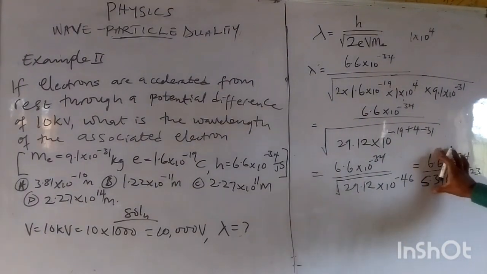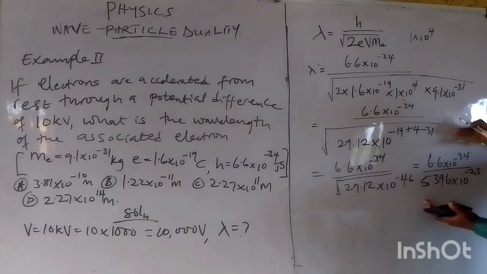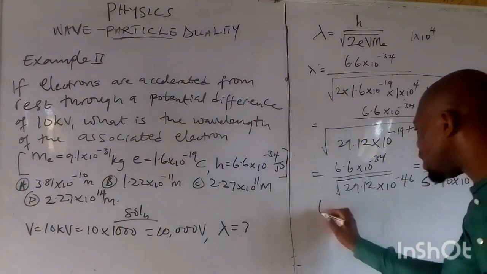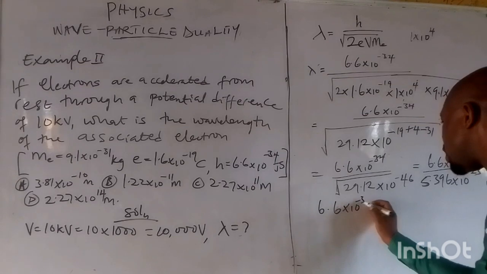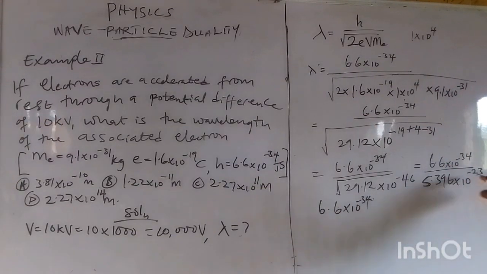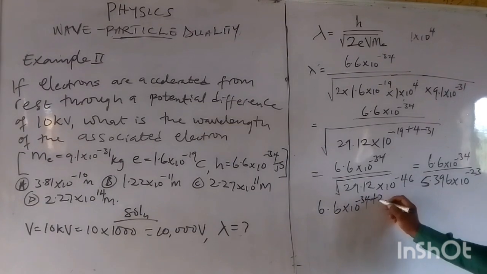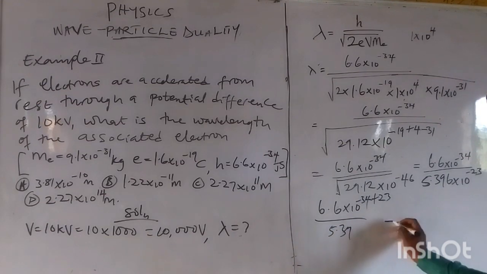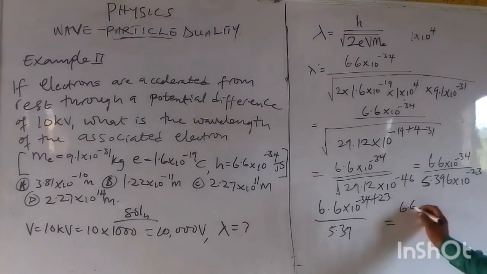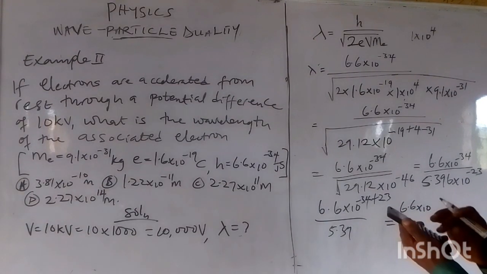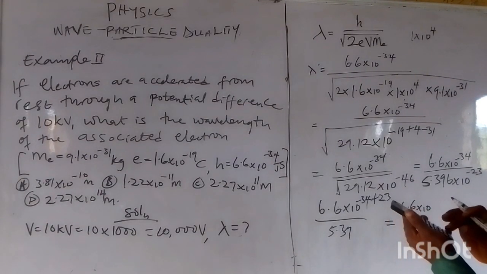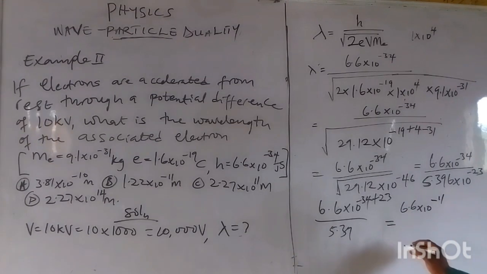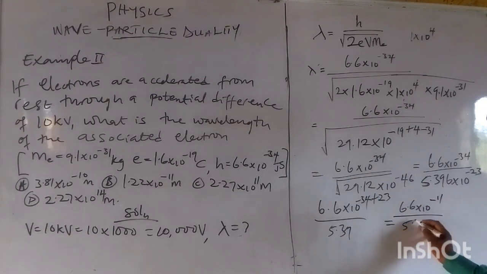Now, at this point, what we will do is take this value up. We have 6.6 times 10 raised to the power minus 34. If I take this minus 23 up, it will become plus 23, all over 5.39. At the end of the day, we now have 6.6 times 10 raised to the power minus 34 plus 23, which will give us minus 11, all over 5.39.